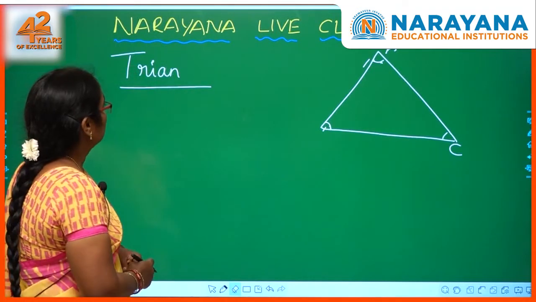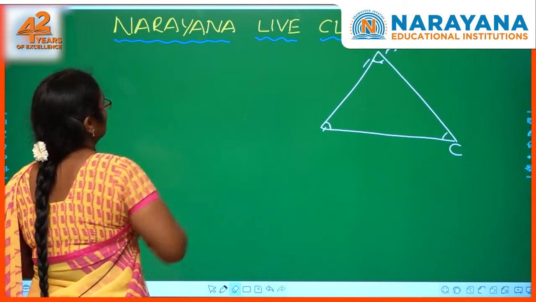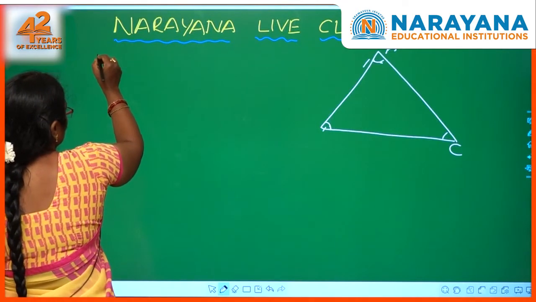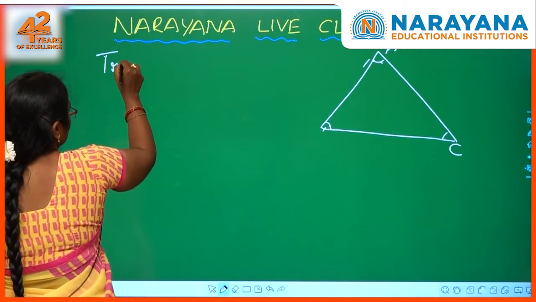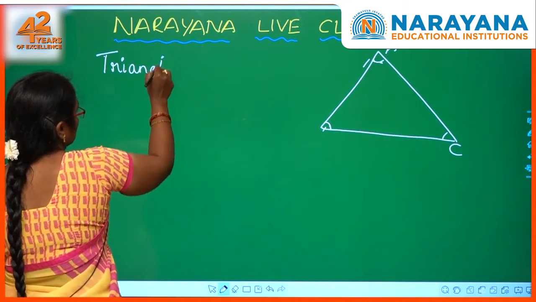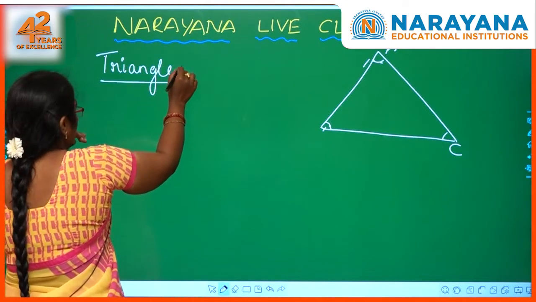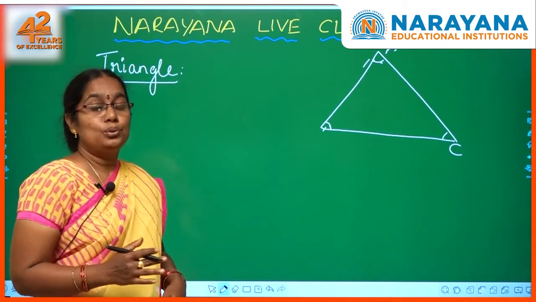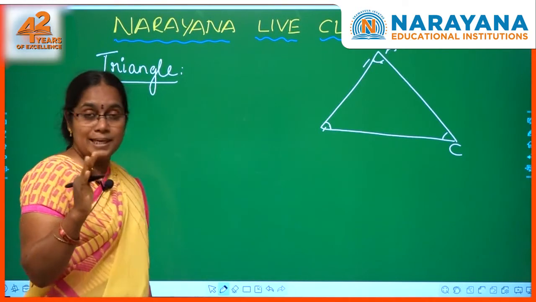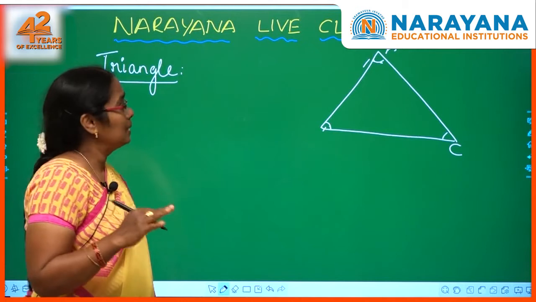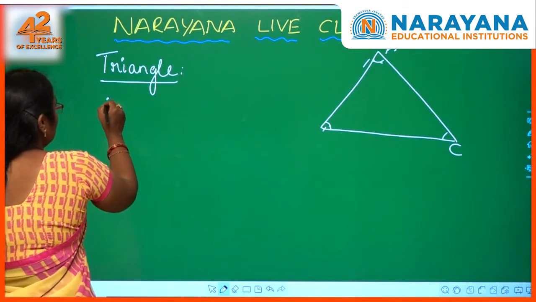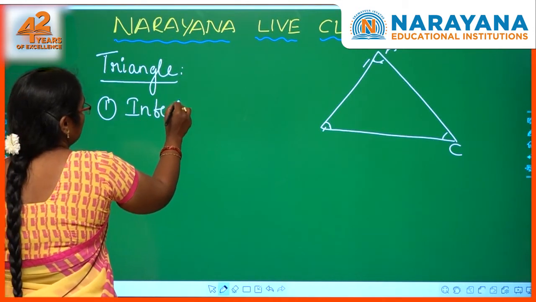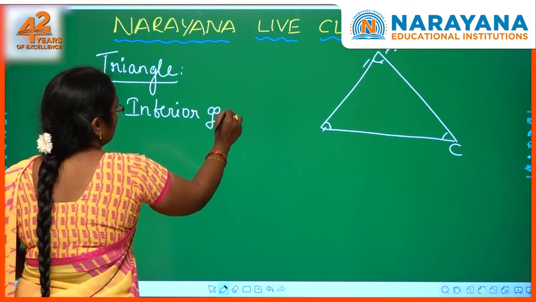Next one, when you draw a triangle on a plane, it divides the plane into three sets of points. How many sets? Three sets of points. What are those? One is the interior of the triangle.